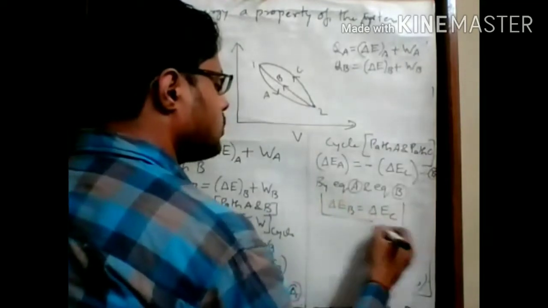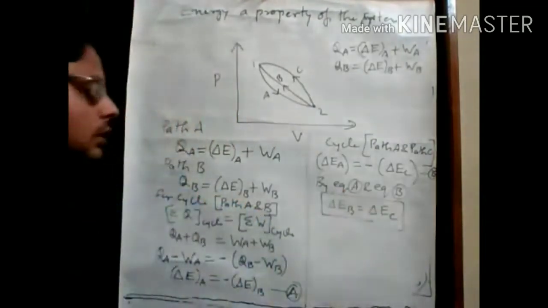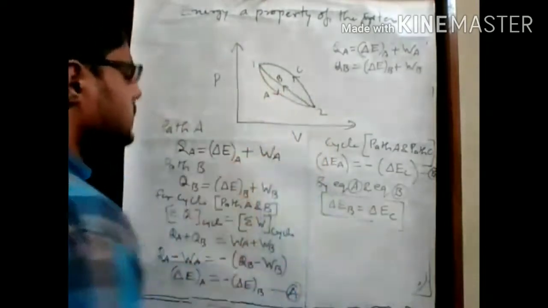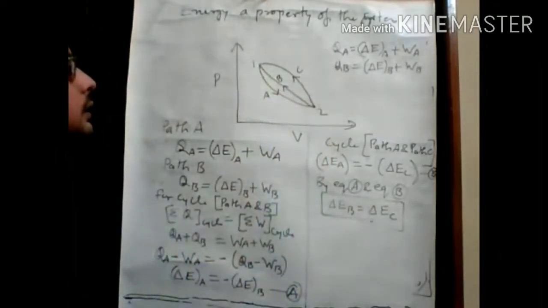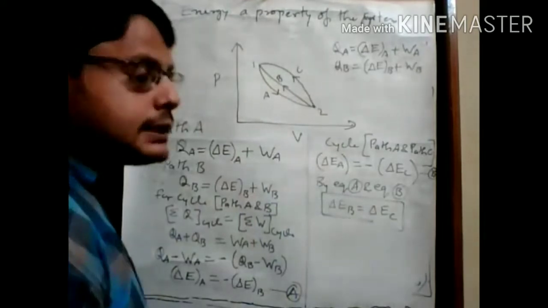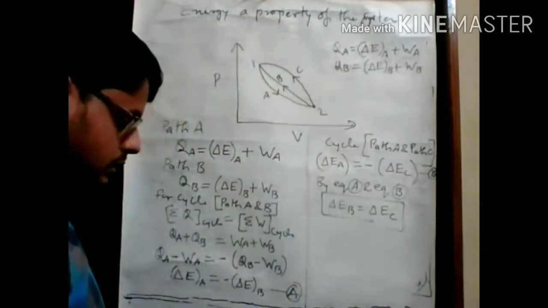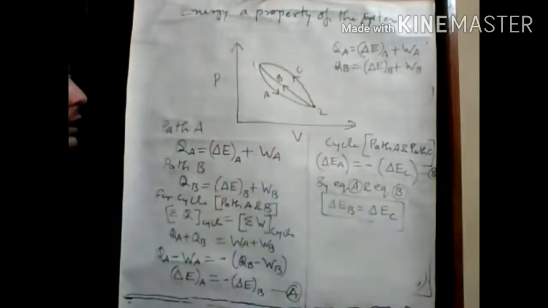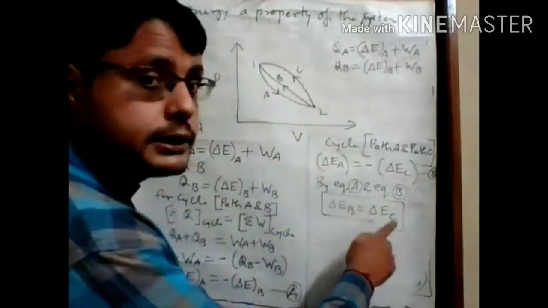So the conclusion is that we are going from second to first by two different paths, path B and path C, but in these two paths the energy stored is the same.